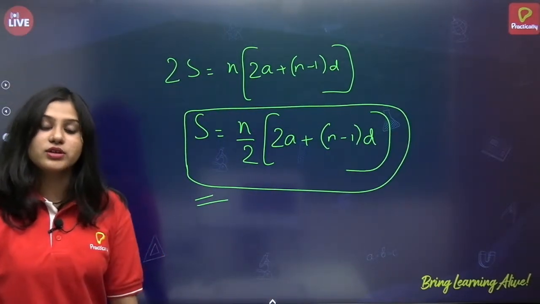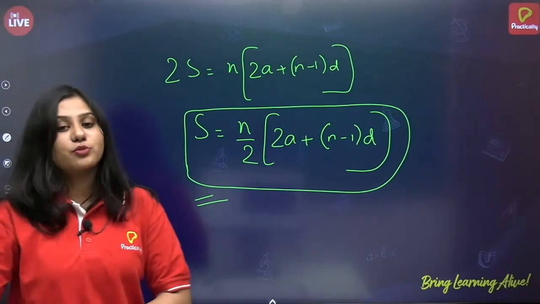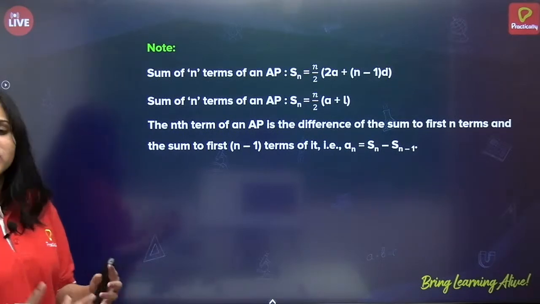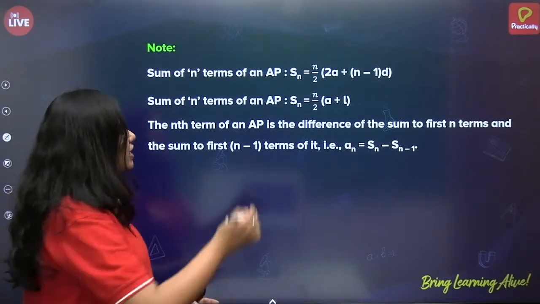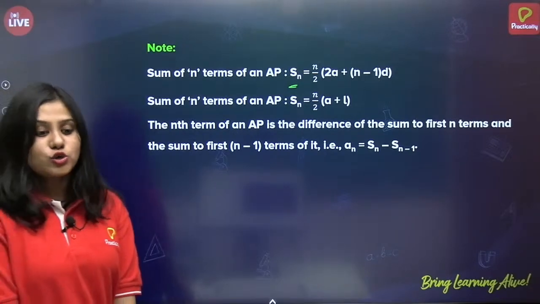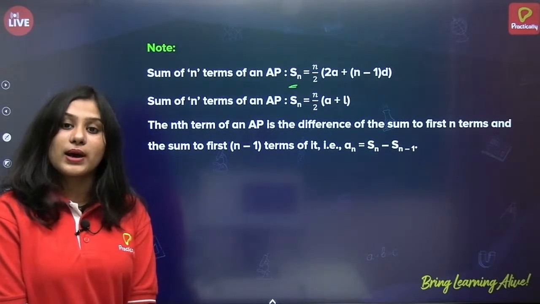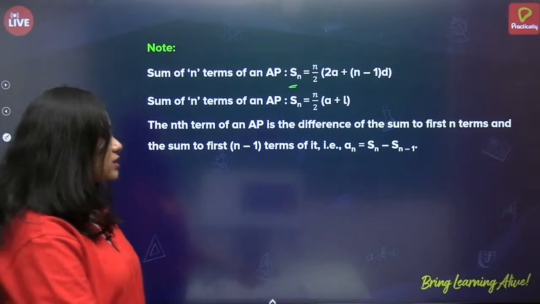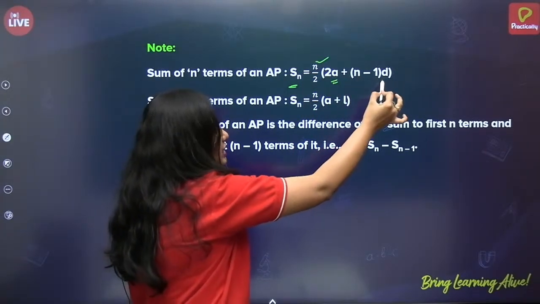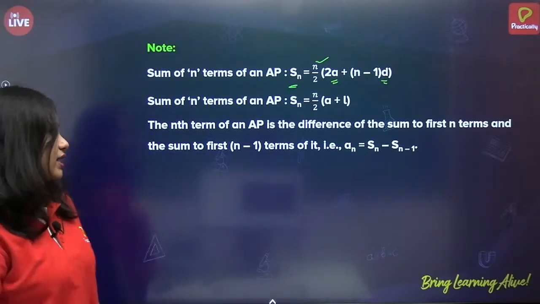So, now we will be using this formula in further problems as well. Let's see. First we'll revise the sum of n terms of an AP. Sn is equal to n by 2 of 2a plus n minus 1 into d. Again, n is the number of terms, a is the first term and d is the common difference.